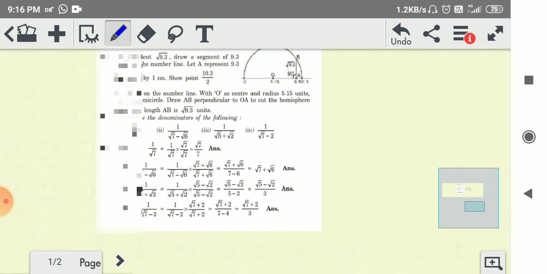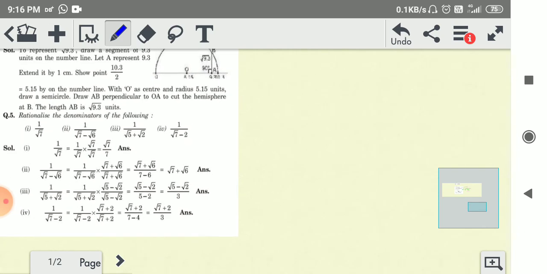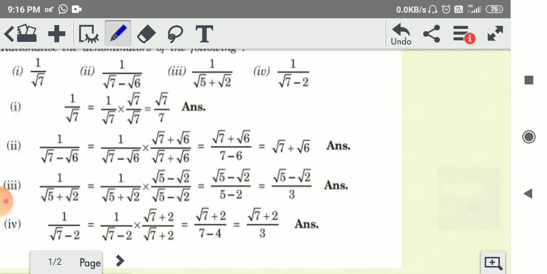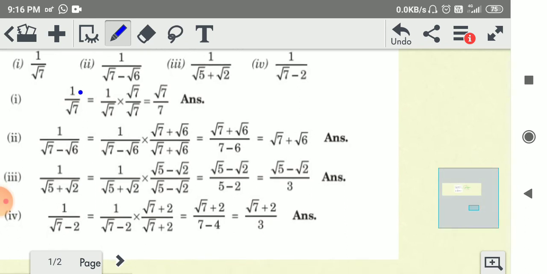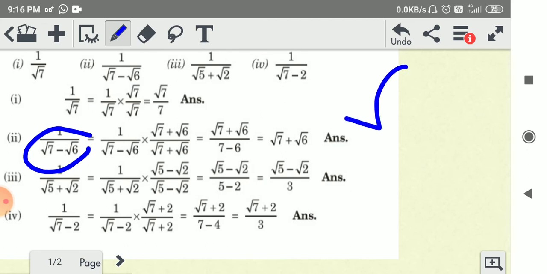Next, question number 5. Rationalize the denominator; it is simple. Rationalize means multiply the denominator from both. Here root 7 is the denominator, so multiply root 7 upon root 7. Answer is this. Same as here. Here the denominator is root 7 minus root 6, so multiply by both.